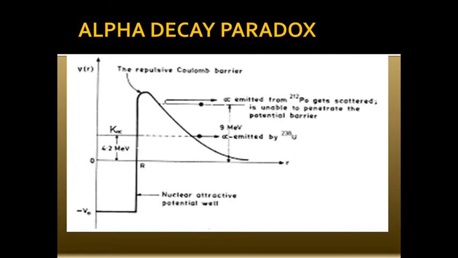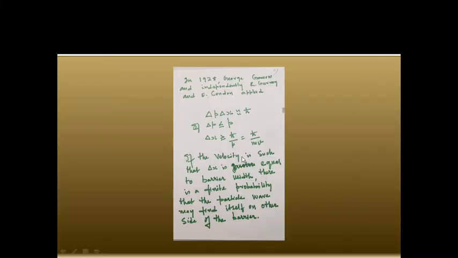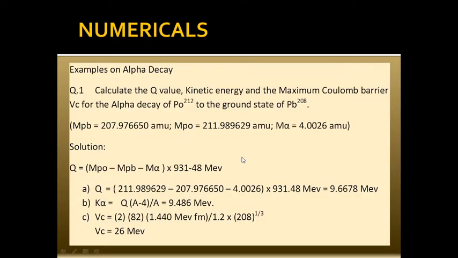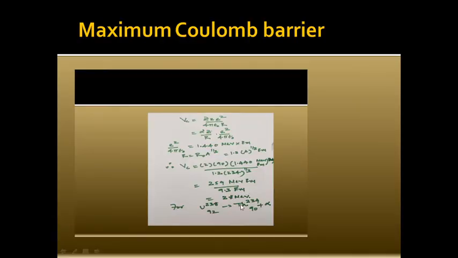In case of uranium getting decayed into thorium, I think I have the equation. I'll just check that once again. We have derived that, I've written the expression here. You can see that uranium 238 is decaying into thorium and an alpha particle. If you calculate the alpha particle energy, it turns out to be 4.2 MeV.